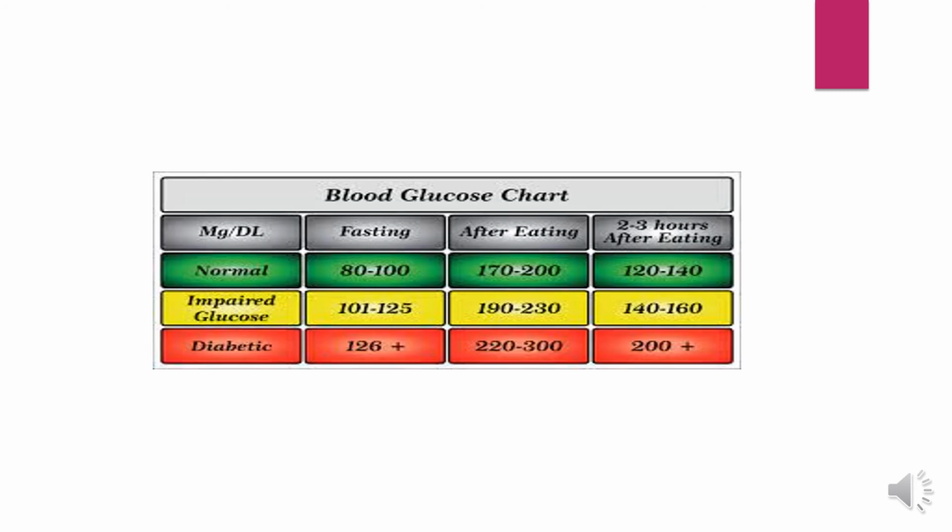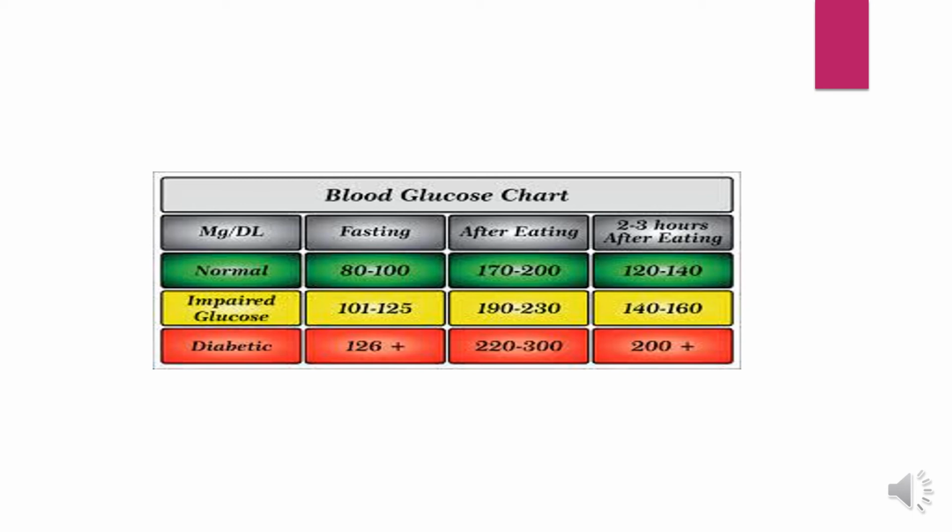So let us see the blood glucose chart. Normal fasting blood glucose will be around 80 to 100. After eating, it is called postprandial blood glucose. After eating, it should be 170 to 200. Two to three hours after eating, the normal person should have 120 to 140.